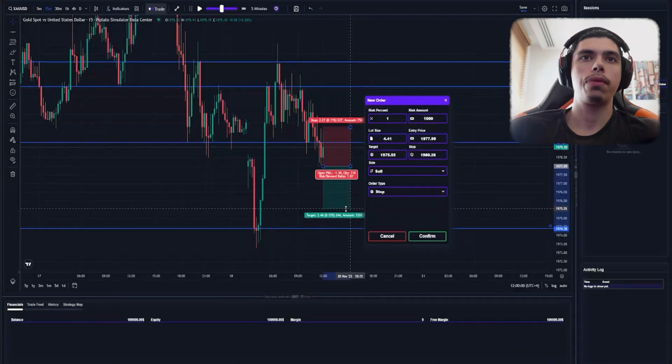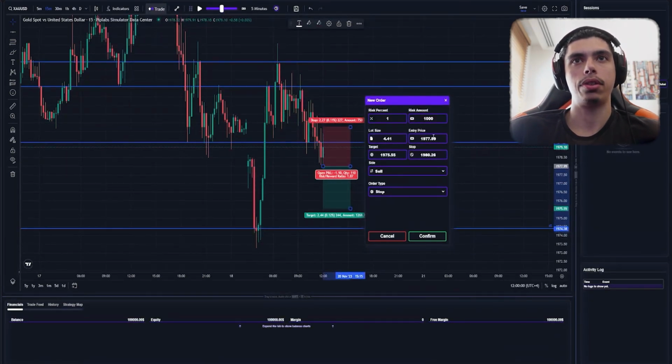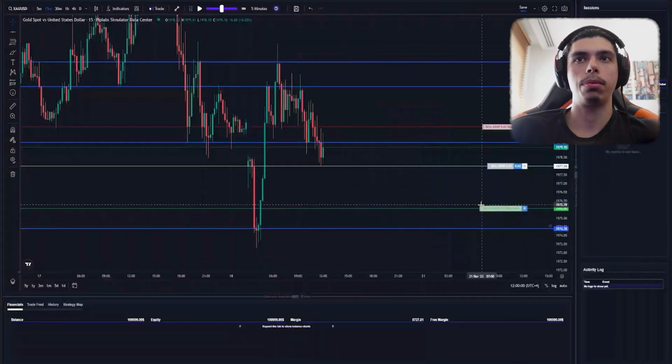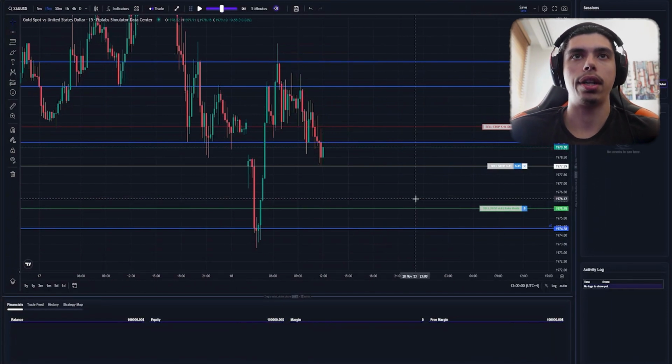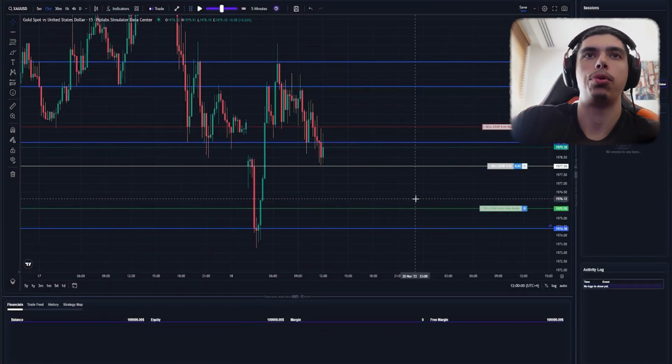Ideally, we can look to target the lows here and leave a runner to see what ends up happening here, right? So we can book something here. So 1% here, risking 1%. There's our 1-to-1-ish. And we can confirm here. But what I'm going to do is just drag this after we get in the trade so we can close manually here.